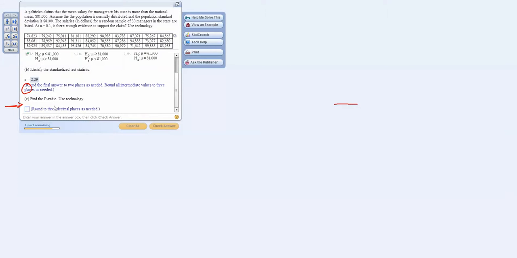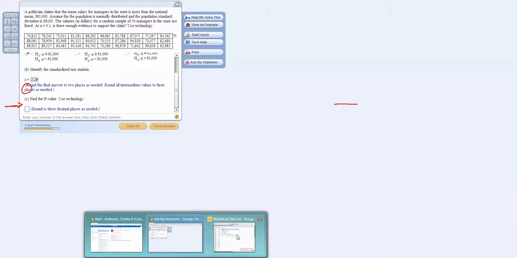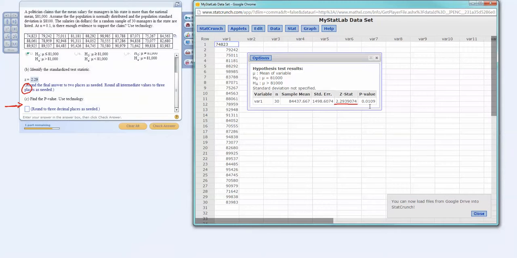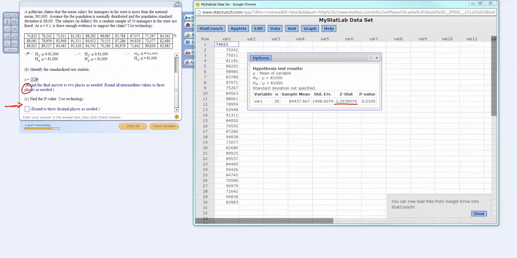The next thing is find the p-value. Well, we'll need to bring back up my table because you'll notice that the p-value is the next value over from the z-stat, which is right here. Notice that we need to round to 3 decimal places as needed. So this is going to be 0.011.